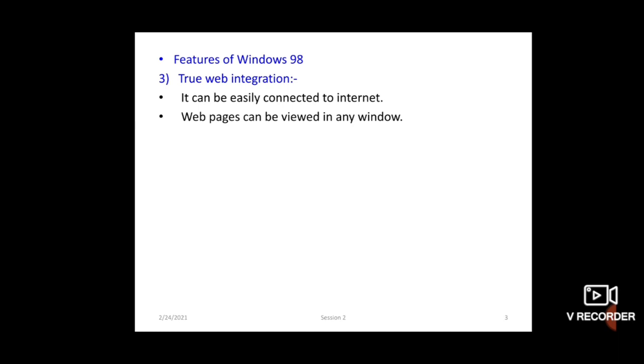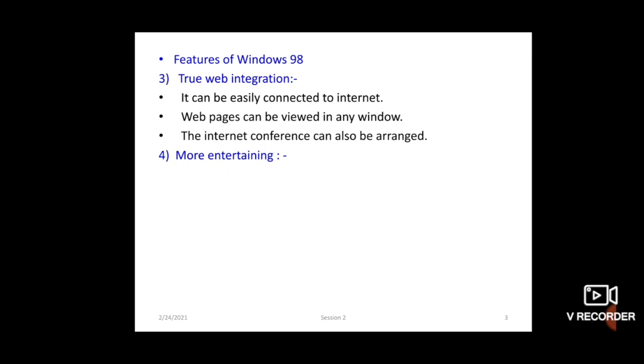Web pages can be viewed in any window. You can make your favorite web pages. In Microsoft Outlook, an internet conference can also be arranged. In Microsoft Outlook Express, you can send email and post messages to internet news groups.